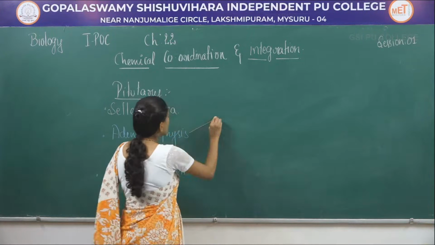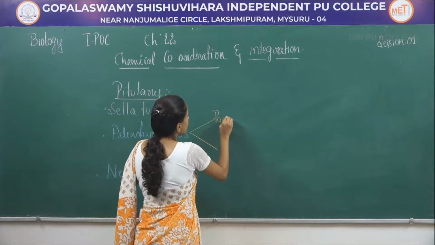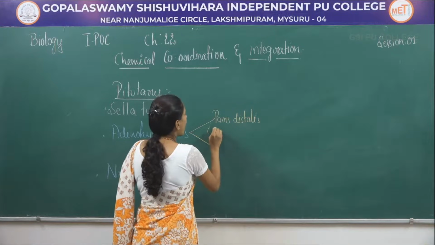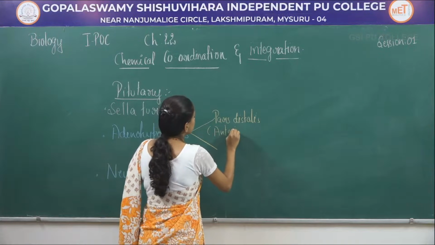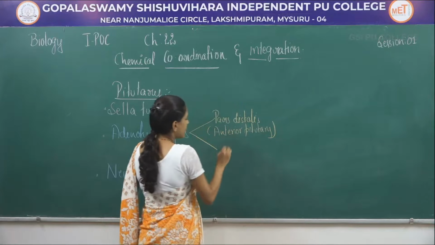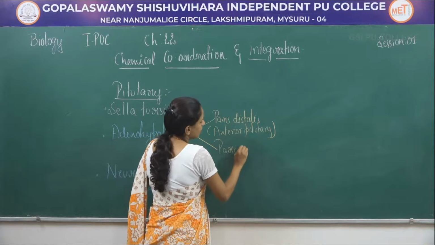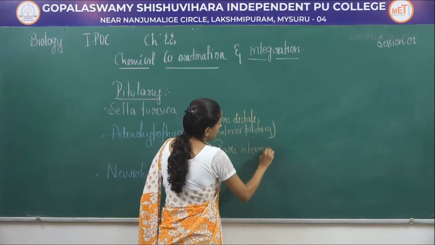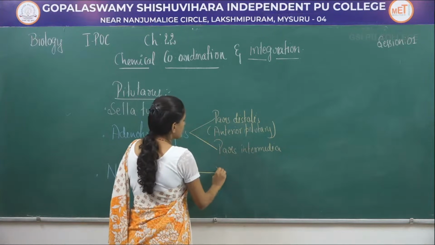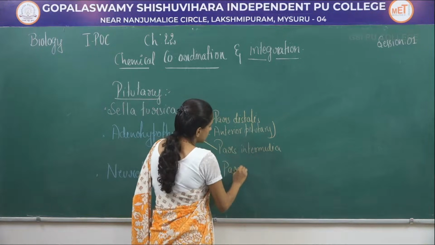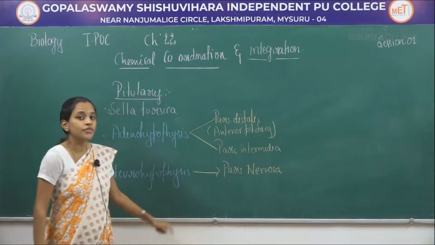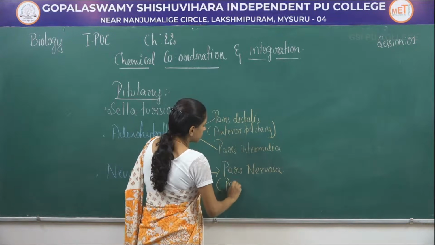Adenohypophysis is further divided into two different parts, that is pars distalis. It is also called anterior pituitary, and another one is pars intermedia. And when it comes to neurohypophysis, it is classified into one type, that is pars nervosa, which is also called posterior pituitary.